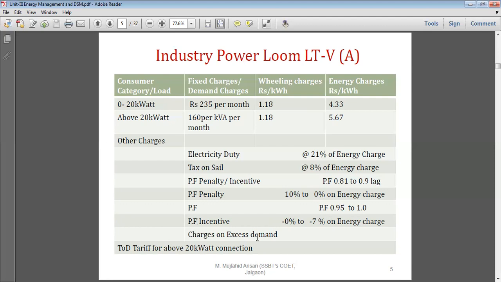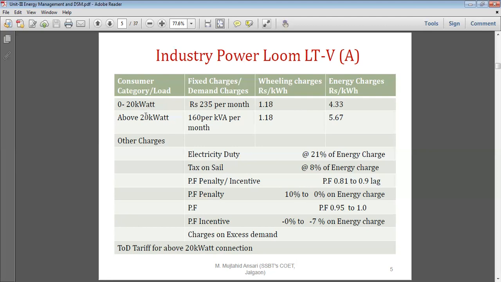Now, charges on the excess demand. Suppose the maximum demand is 40 kilowatt and the maximum demand occurs as 45 kilowatt, then he has to pay the excess demand charges as well as the penalty. So this is the total electric bill.